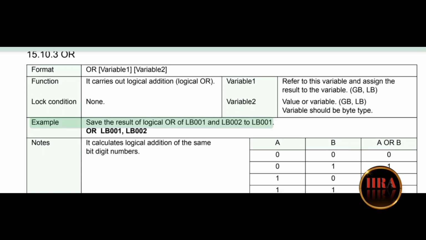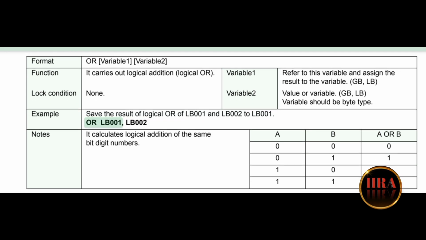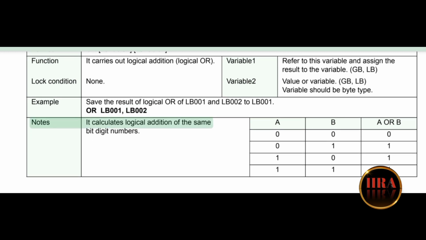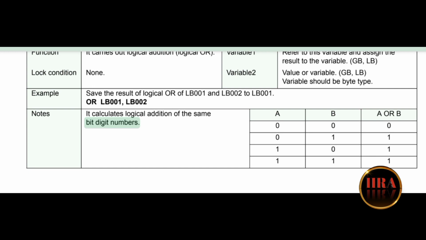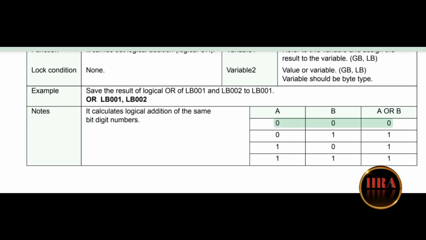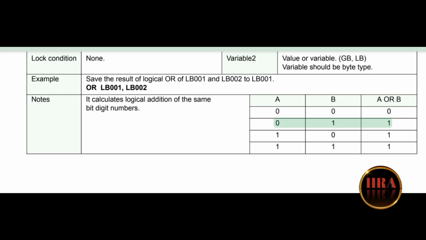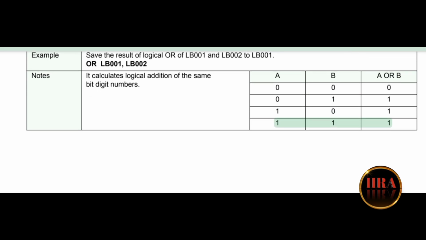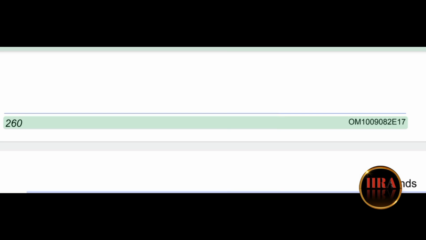Example: save the result of logical OR of LB001 and LB002 to LB001. OR LB001, LB002. Notes: it calculates logical addition of the same bit-digit numbers. A, B and A OR B: 000, 011, 101, 111.